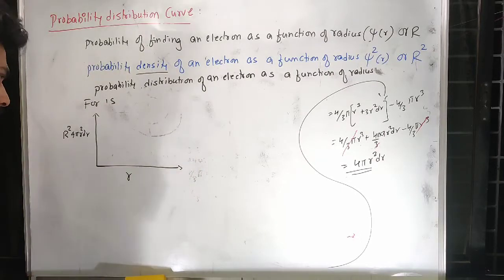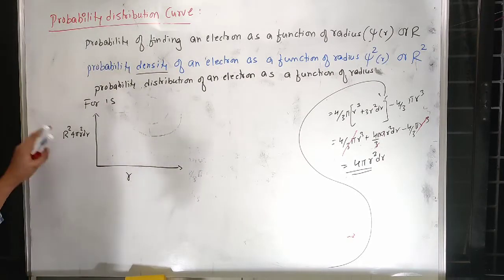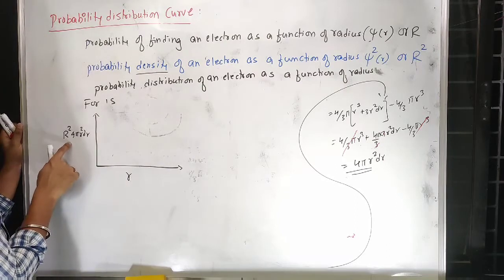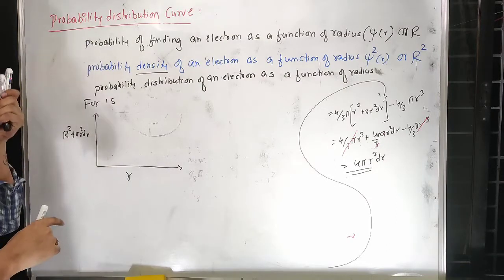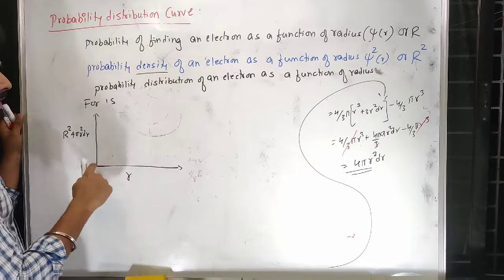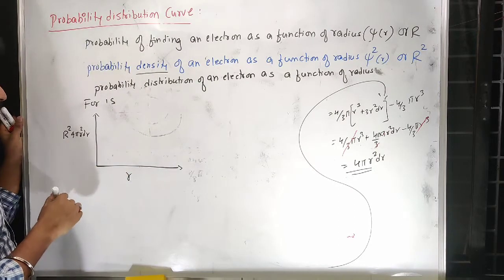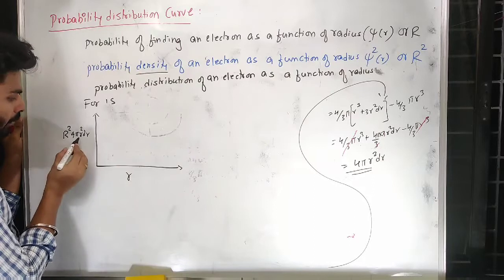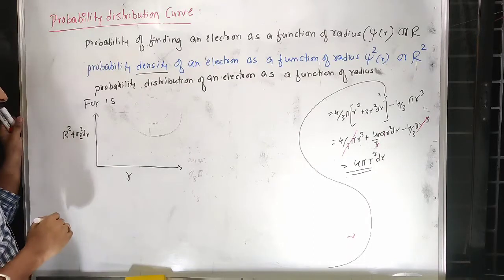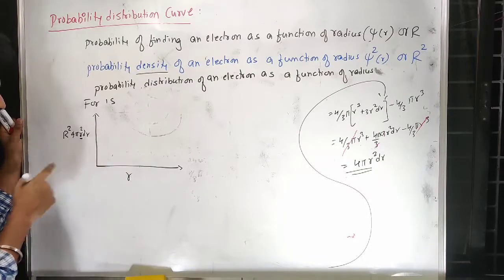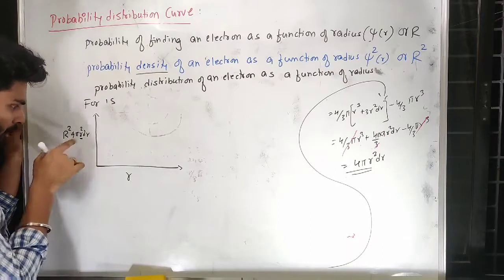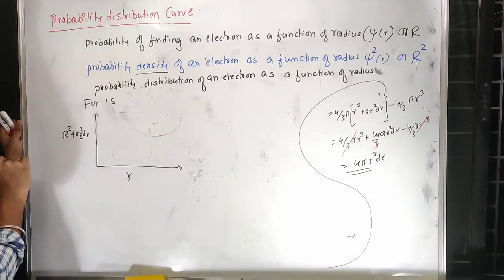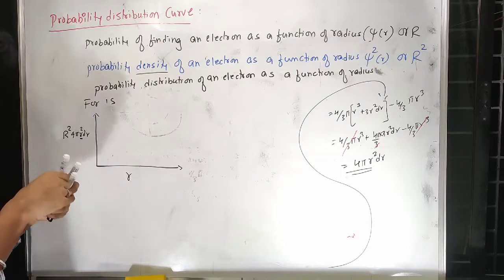Now what will happen here? We already know the graph of density: in the beginning for 1s it won't be there, but later on it will increase. But here you just remember r is present. R is actually radius. At the very first position r will be 0, that means the entire term will be 0, so it will start from the origin.